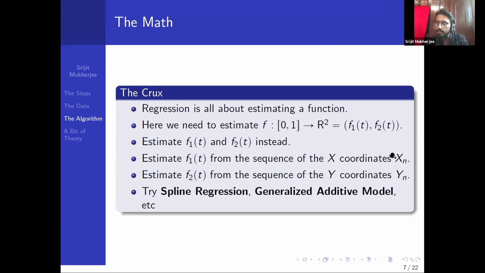So we will estimate f1t using the coordinates xn. We will estimate f2t using the coordinates yn. Okay, and we'll use the normal. We will see why we are doing this. Okay, we will see that.